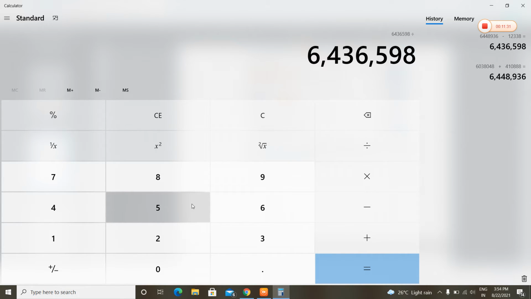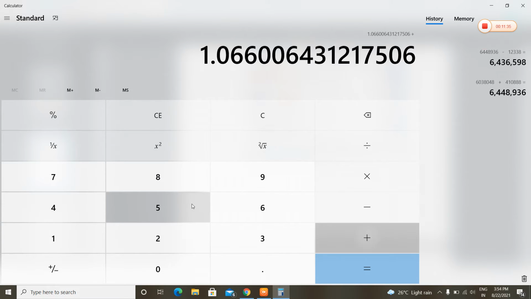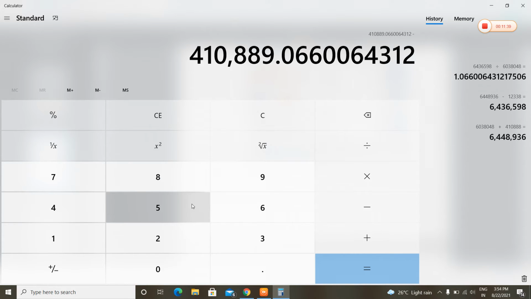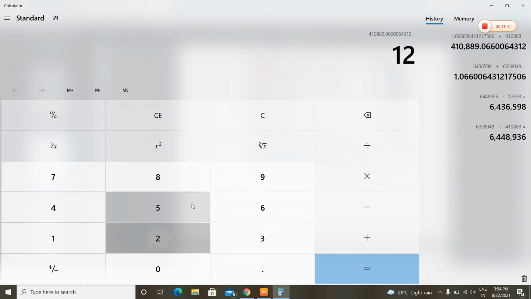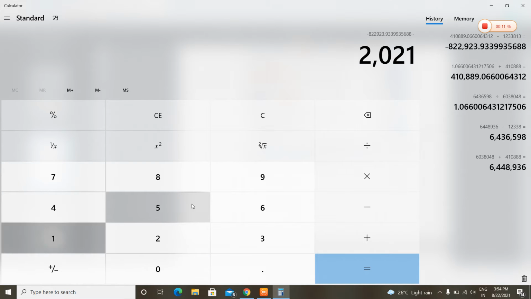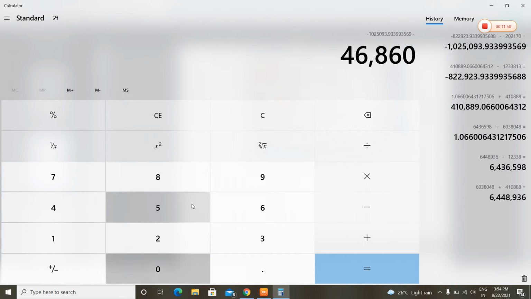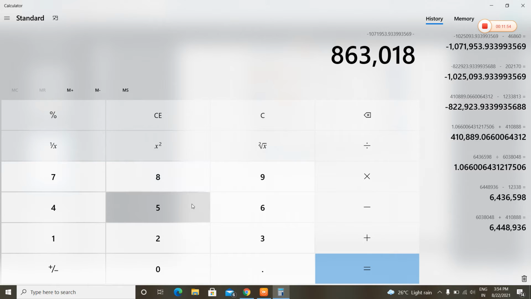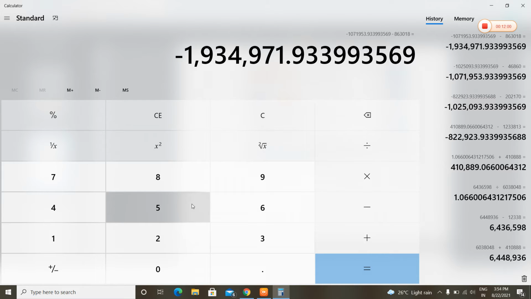Sorry, mistaken. 60 lakhs 38,048 plus 4 lakh 10,888 minus 12 lakh 33,813 minus 202,170 minus 46,860 minus 863,018. What is this?